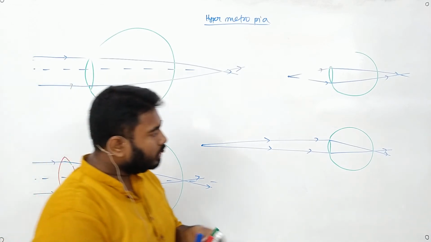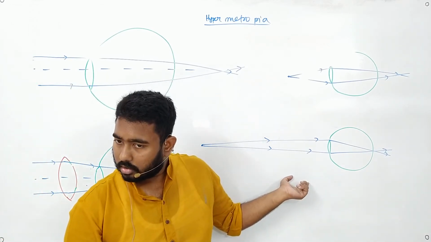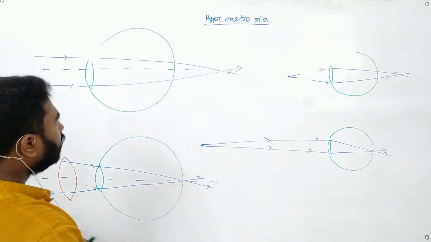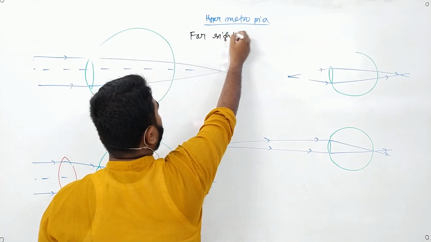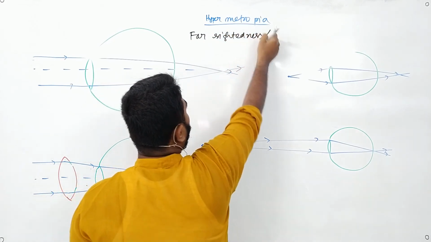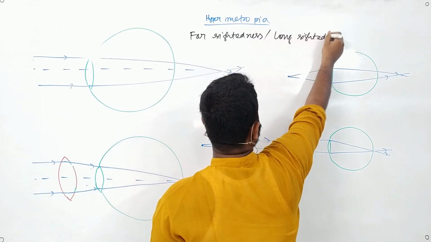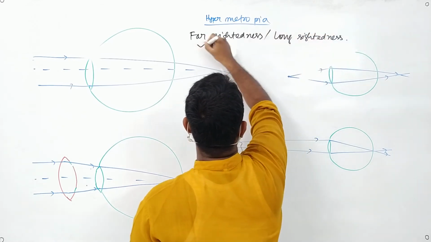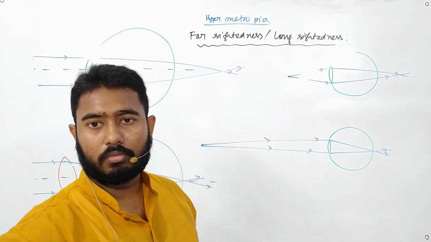So can we call it far-sightedness or long-sightedness? Okay. So hypermetropia is also known as far-sightedness or long-sightedness. Okay, is the concept clear? Okay, write this down first.